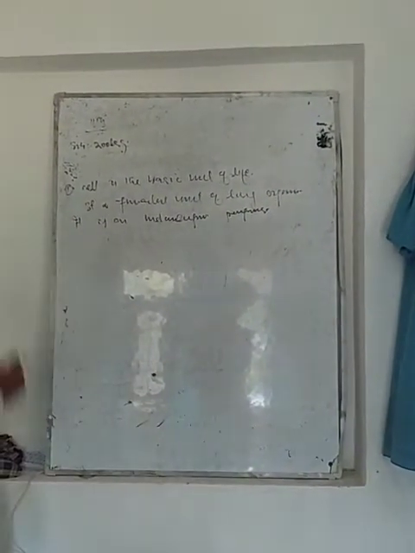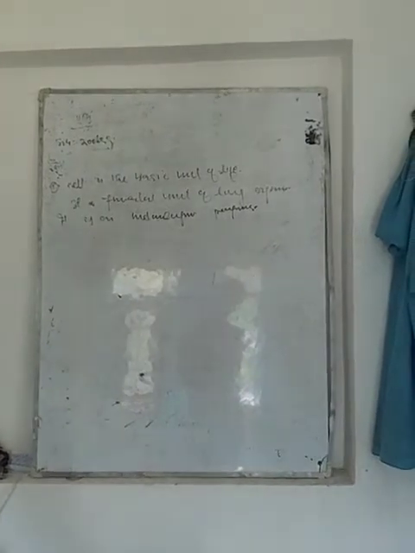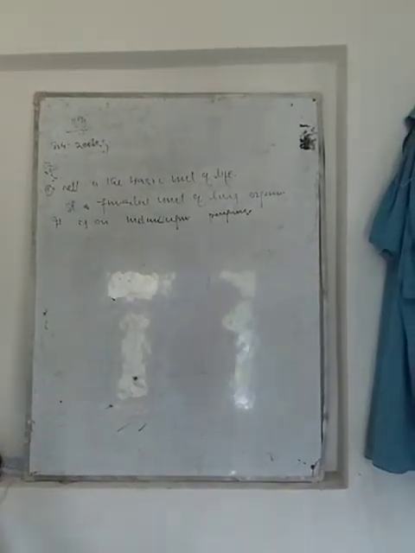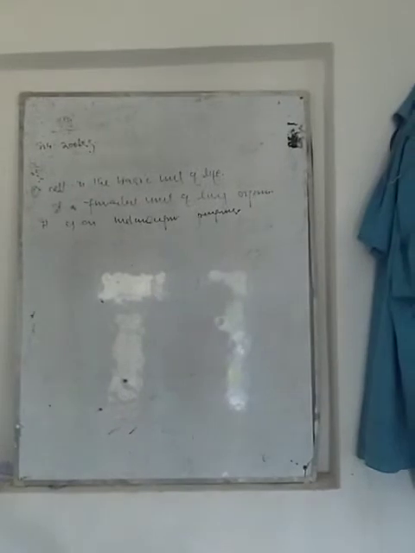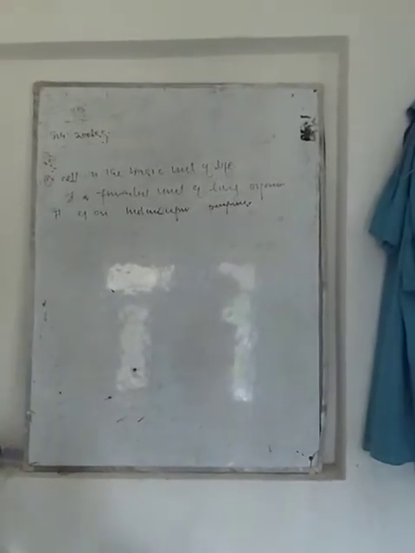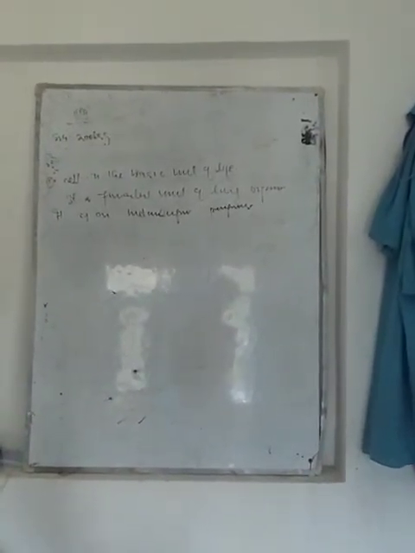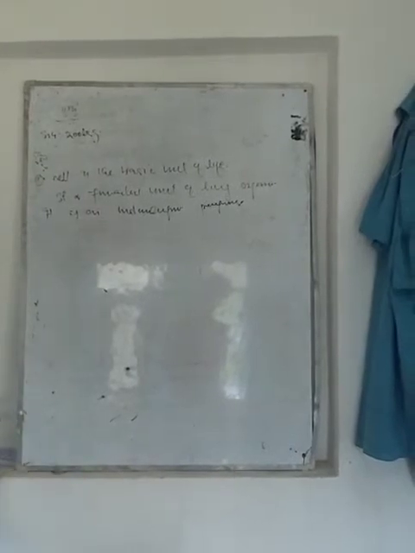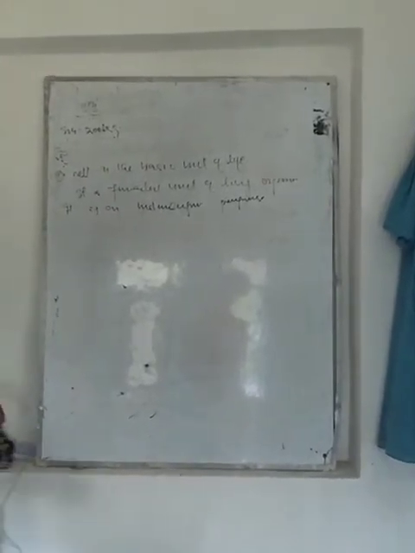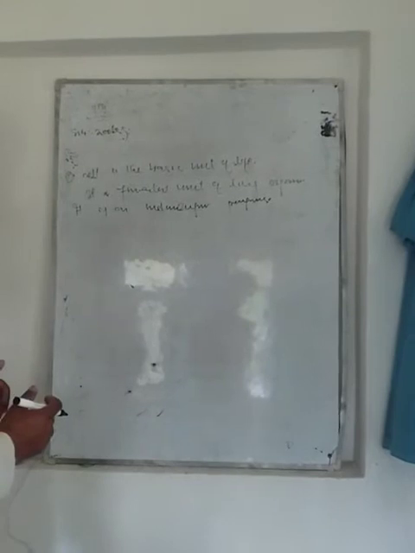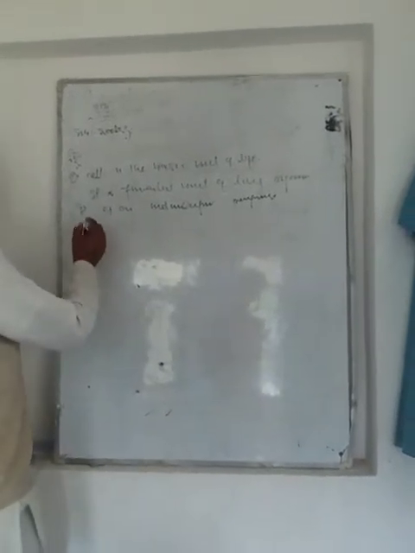So this is the introduction about the cell. The cell is the basic unit of life, the structural and functional unit of every organism, and it is independent, and its existence shows many essential functions of life.